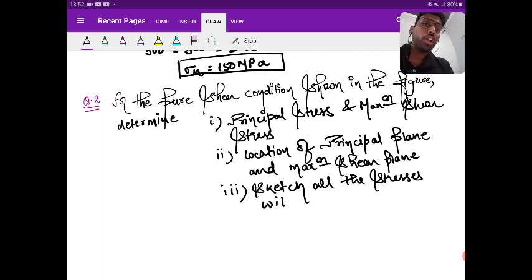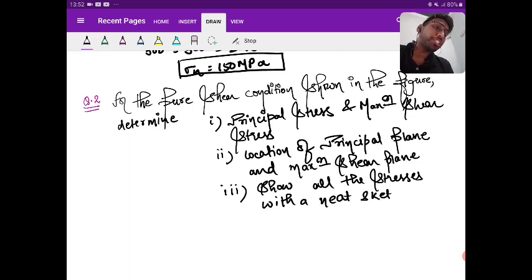You are writing, show all the stresses with a neat sketch. So first of all, you should understand what is the pure shear condition.